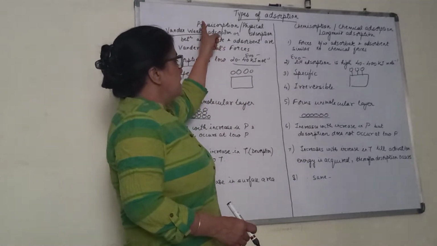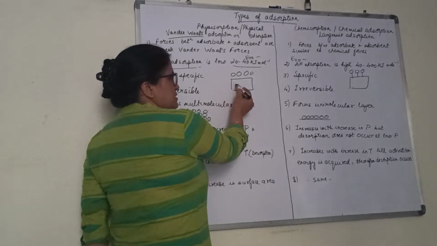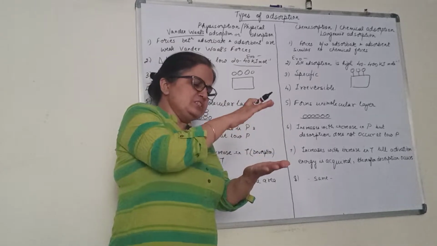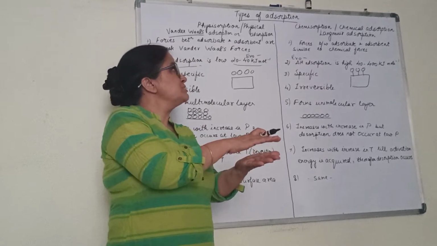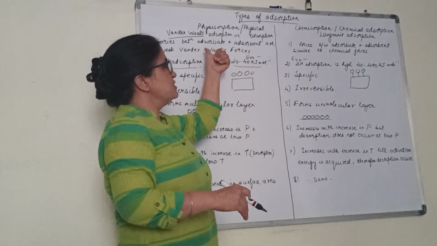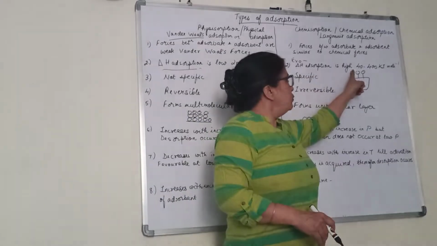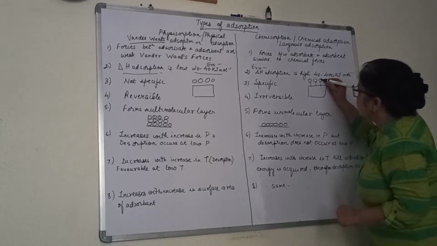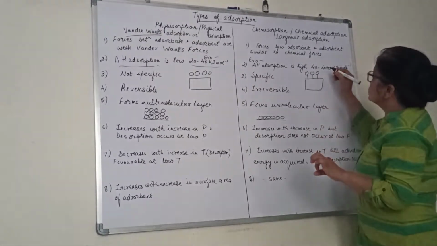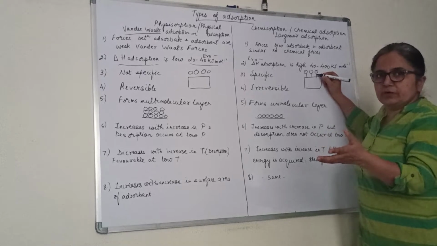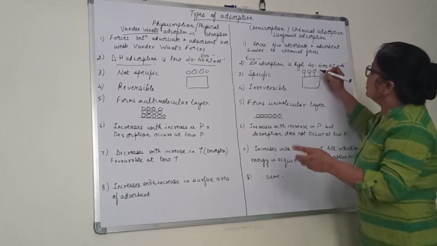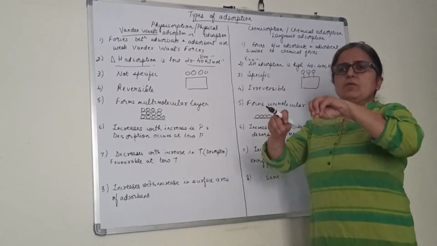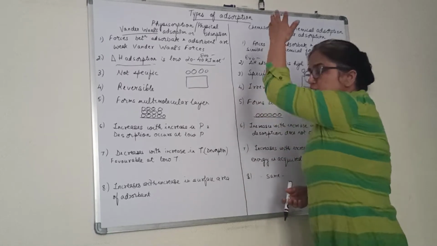See, in the first case, in physisorption, say this is the adsorbate and this is the adsorbent. If the force between adsorbate and adsorbent is very weak, it is just coming and getting adsorbed, and the force is comparable to van der Waals forces. That is physisorption. Whereas in chemisorption, some bonds are formed between adsorbate and adsorbent. Some chemical bond, give and take of electrons, sharing of electrons occurs. So it is chemisorption. On this basis, whether the force is weak or strong, we can discuss all properties of physisorption and chemisorption.